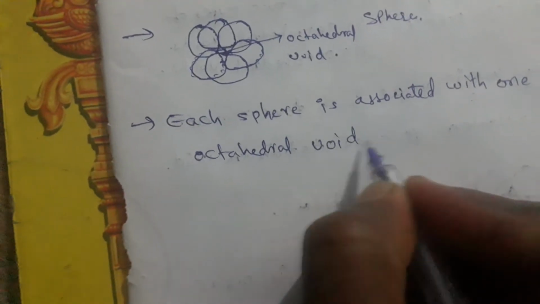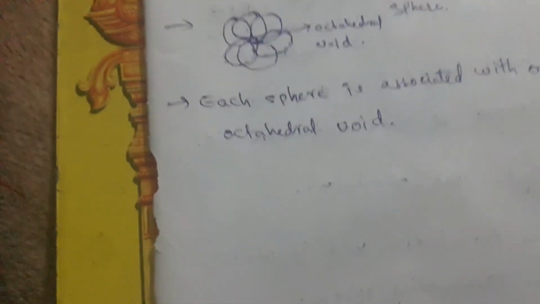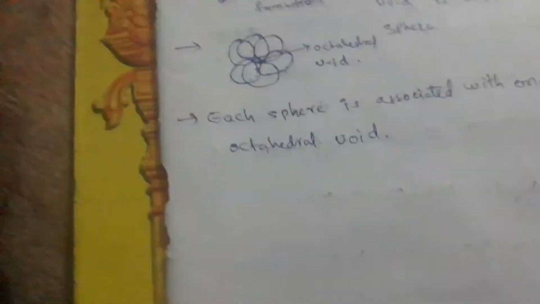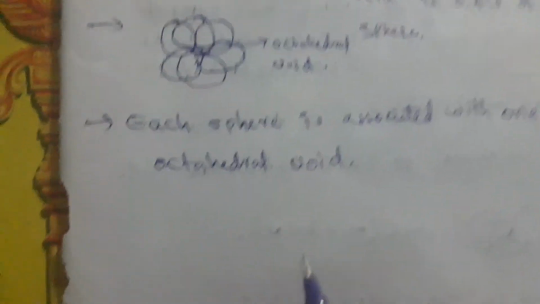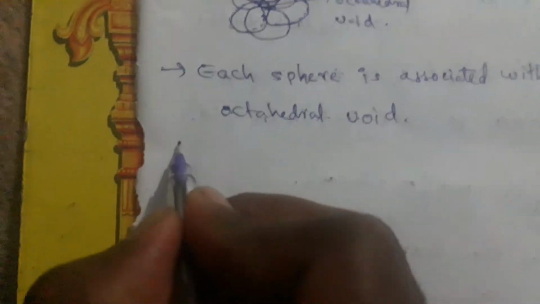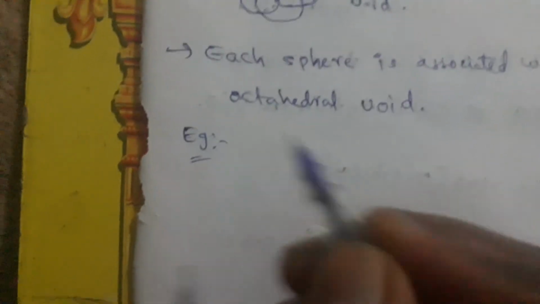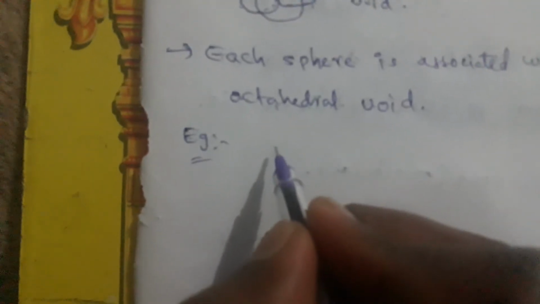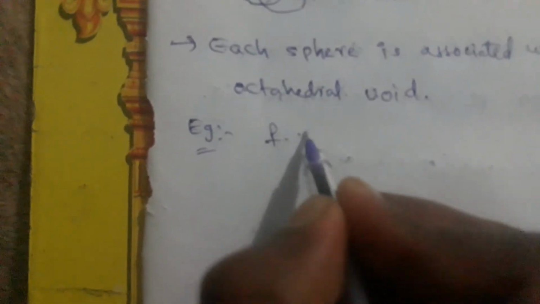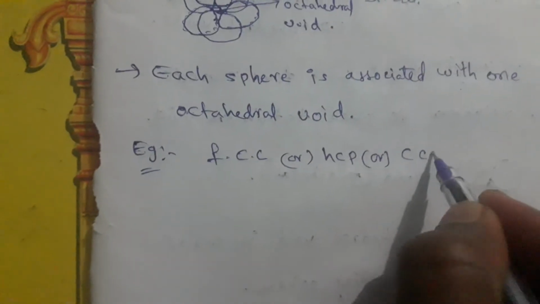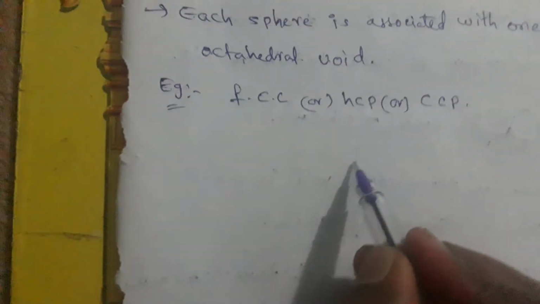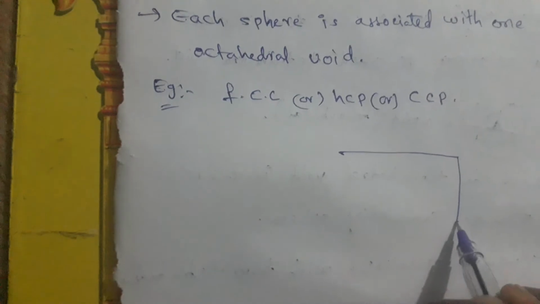That means however many Z value there is, that many octahedral voids will be present. This is an example for FCC, face centered cubic, or HCP, or CCP. CCP you can take. So draw again a cubic structure.